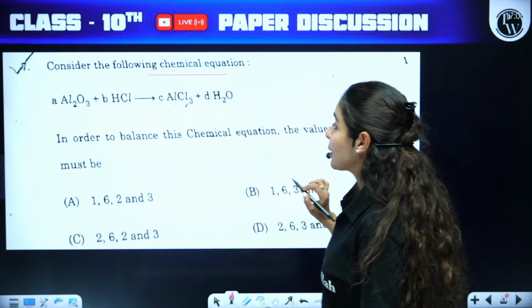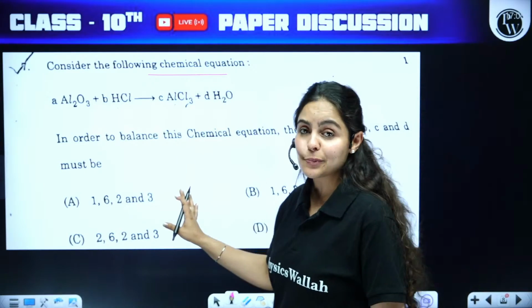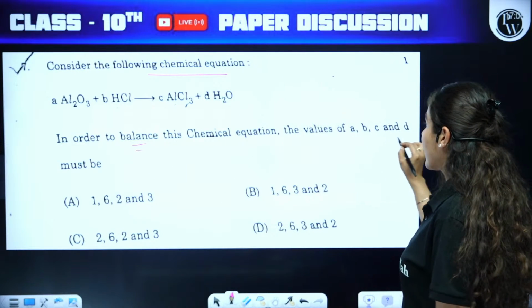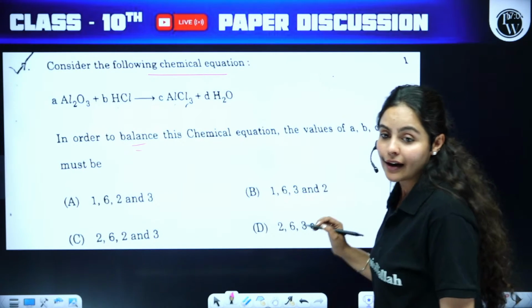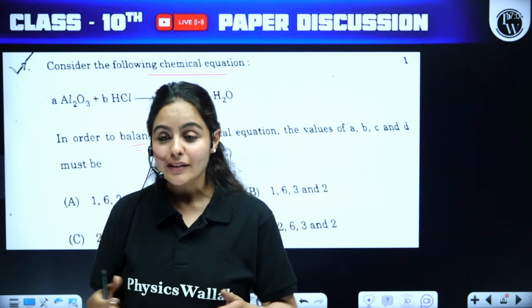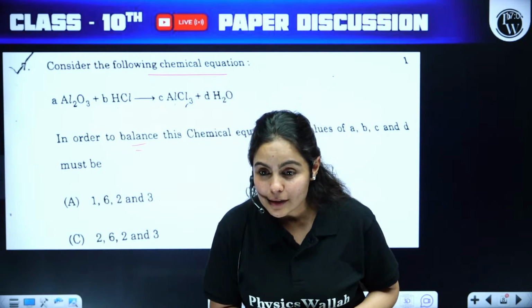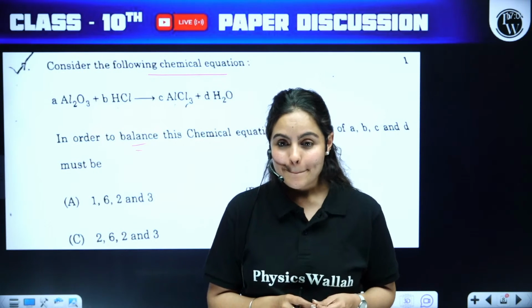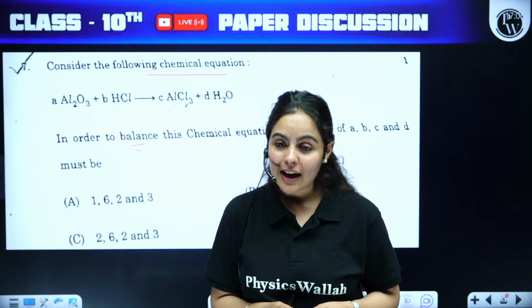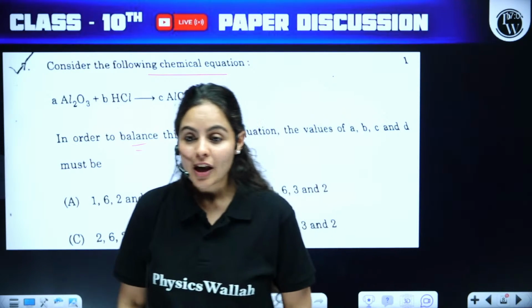Moving on to question number 7. Consider the following chemical equation. The chemical equation has been given and they are asking you the balancing part only, where you have to mention A, B, C and D. Let me know what you guys have answered in this. Come on, what have you answered? A?